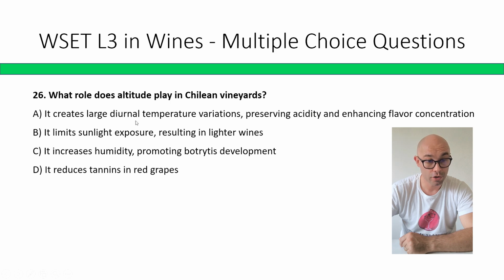What role does altitude play in Chilean vineyards? It creates large diurnal temperature variations, preserving acidity, enhancing flavor concentration. It limits sunlight exposure, resulting in lighter wines. It increases humidity, promoting botrytis development. It reduces tannins in red wines.